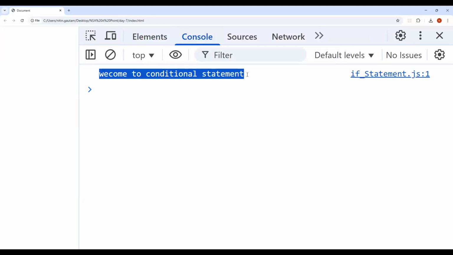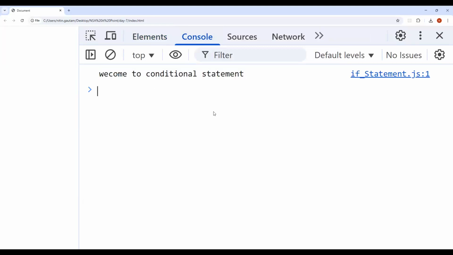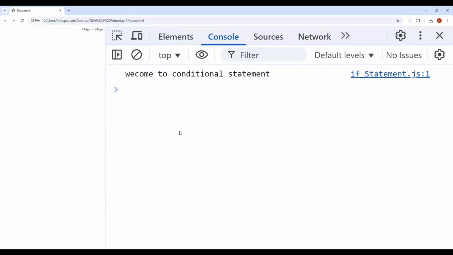Okay, welcome to conditional statements. Are you able to see properly? Able to see everyone? Just give me confirmation. Okay.